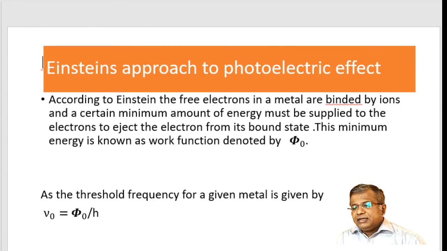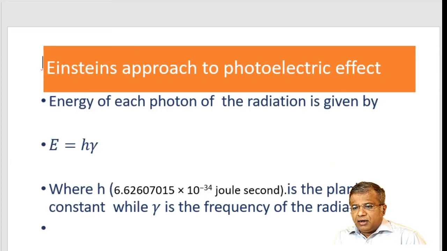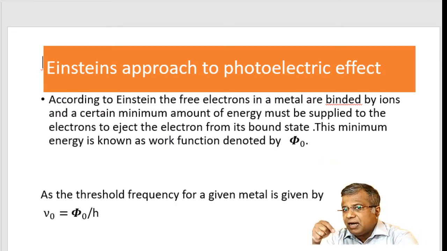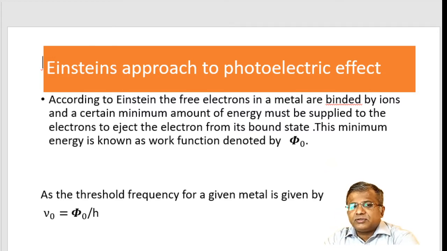Okay, then he said that the electrons are bound to the ions because of the interatomic forces. So in order to first separate the free electrons from the ions, a minimum energy should be provided to the metal, and that minimum energy which we already discussed is known as the work function, and this threshold frequency is equal to phi naught is given by h.